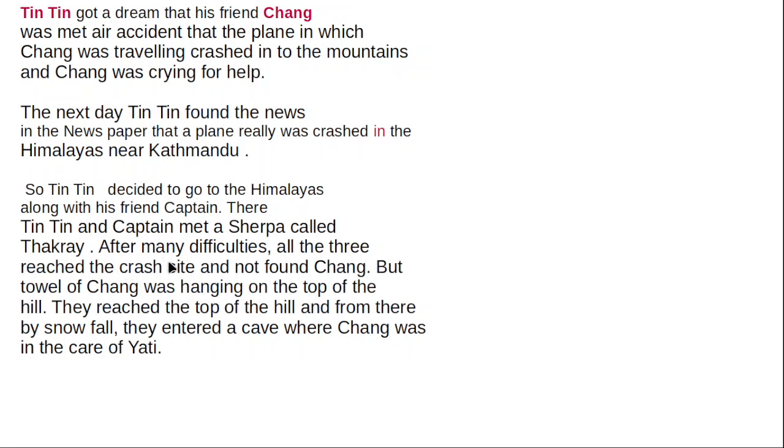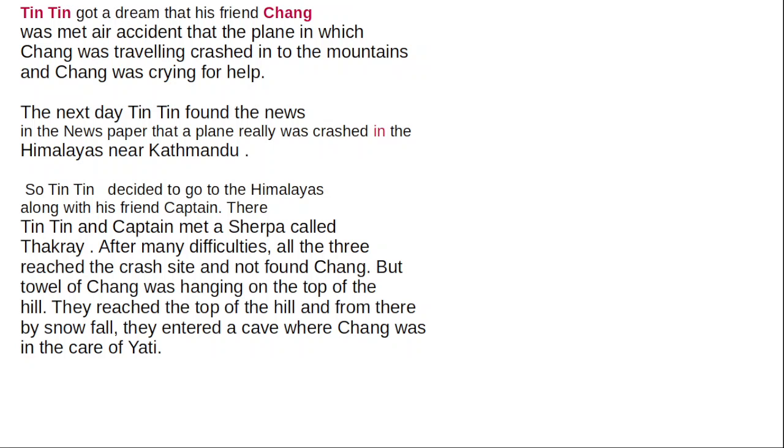It was after many difficulties that they reached it, because it was in the deep mountains. There they found only the aeroplane ruins, but not Chang. But suddenly Tintin found a towel hanging on top of the hill, and the towel belonged to Chang. That was the idea of Tintin.